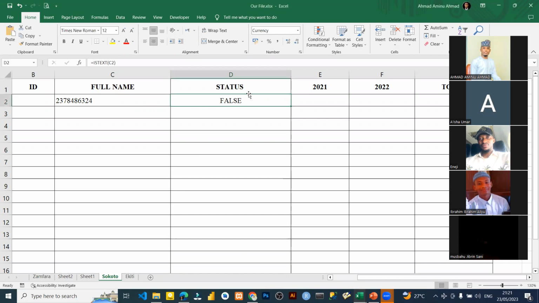So let me put it inside the IF formula. For example, we want people to put their full name here. We don't want them in any way to put a number. There is no way for them to begin with a number. So we want to create a status whereby once someone puts something other than text, it will tell him you cannot start with a number. But if he puts a text, it will not say anything to him. So that's what we are going to create.